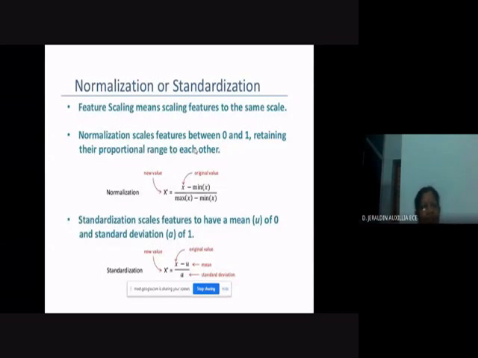One is the Z-score normalization. Second one is the min-max normalization, right? So first one, we'll see about this. The Z-score normalization is mainly used. So this is the formula for the Z-score normalization.